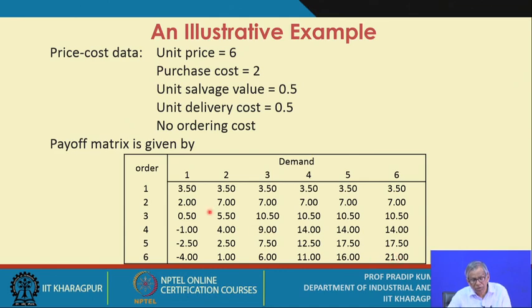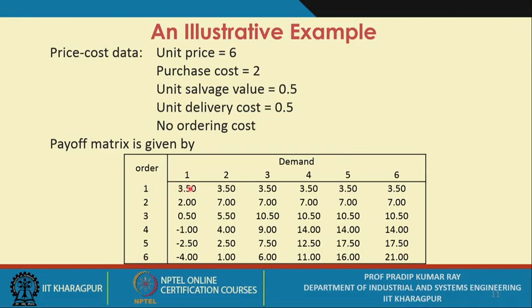If you look at these diagonal elements, when the demand matches exactly with the order quantity, there is no opportunity cost. For all other cases, when the demand doesn't match with the order quantity, there will be some loss, and this is referred to as the opportunity cost. So first you construct the payoff matrix.